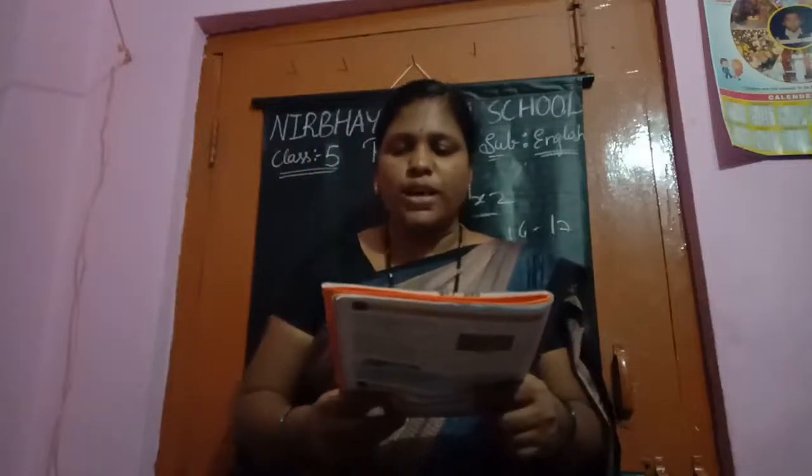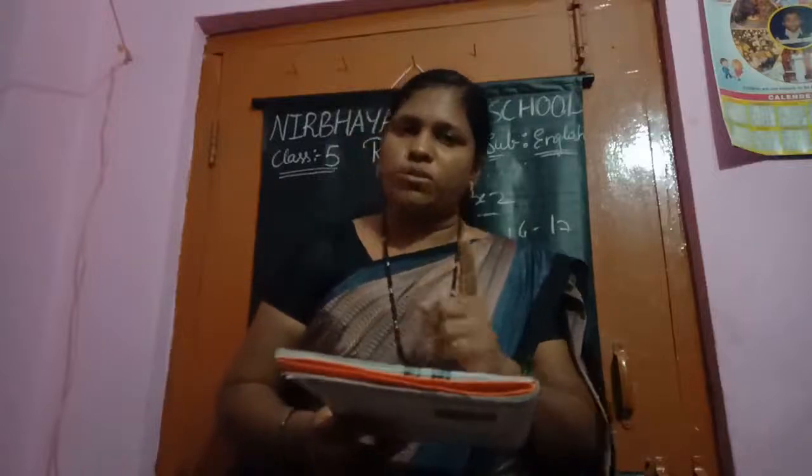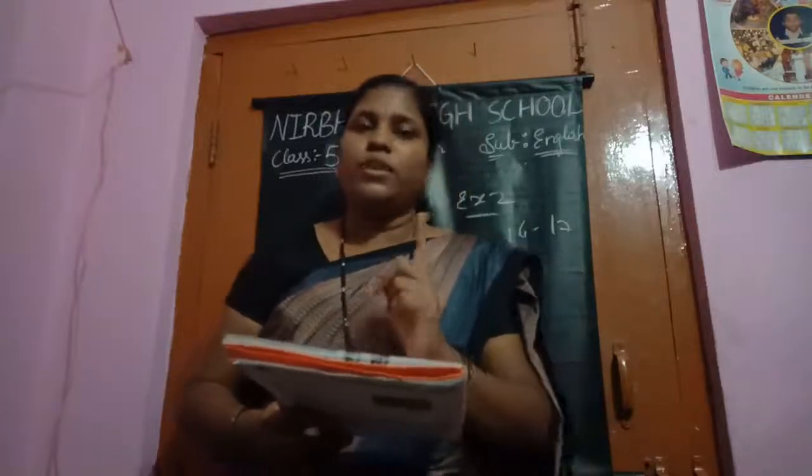How does the poet describe Lexi? The poet described Lexi as a curious dog who is full of wonder about her surroundings. Her paws patter delicately and her bark is soft. She greets each day as a new day to be lived. See, children, these 4 question answers I have read. You also read after me. I hope everyone is reading after me.